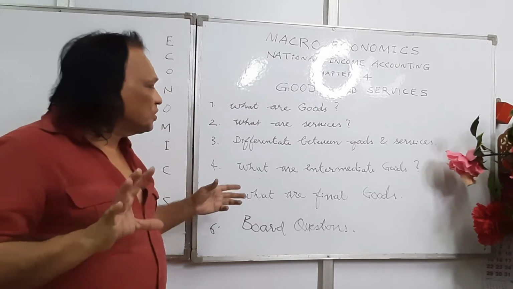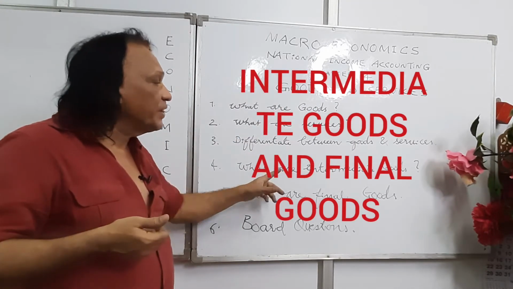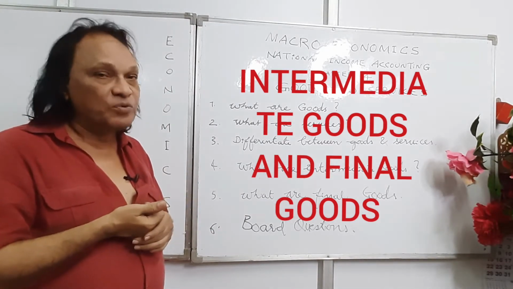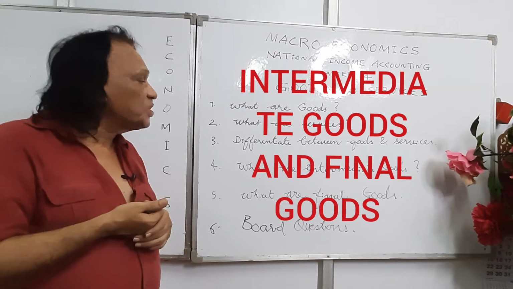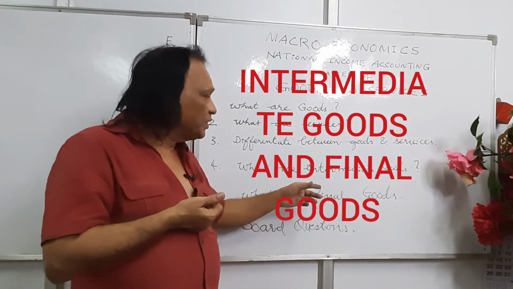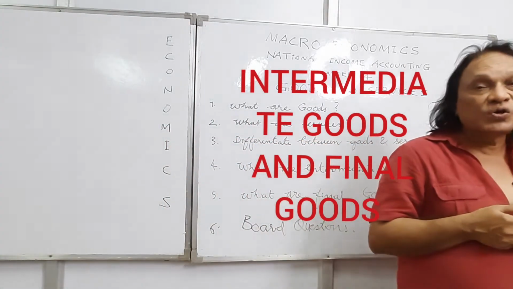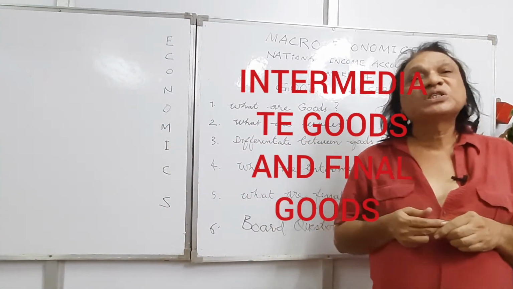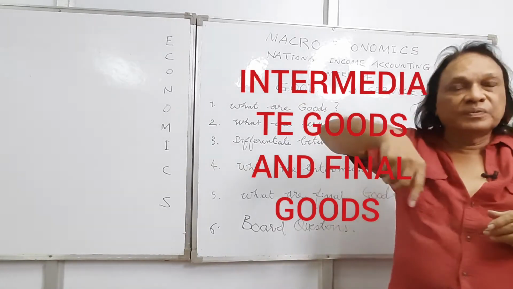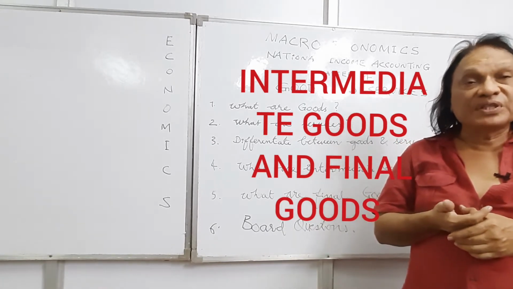Now we go to most important topic of this chapter. What are intermediate goods? This is very important in macroeconomics, especially for measurement of national income. What are intermediate goods? Intermediate goods are those which are used for further production.